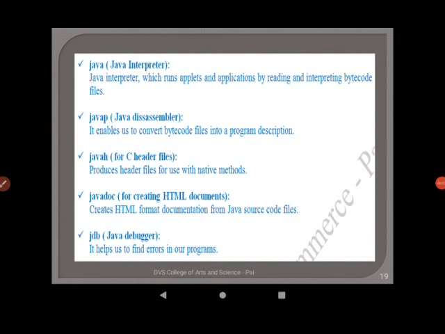javadoc is a tool that comes with JDK and is used for creating Java documentation in HTML format from Java source code files. Next tool is jdb, that is Java Debugger. jdb helps us to find errors in our programs.